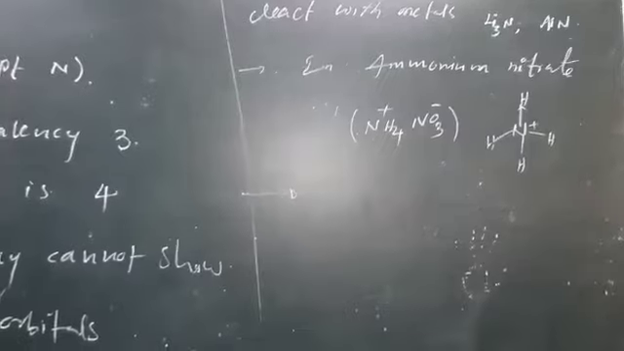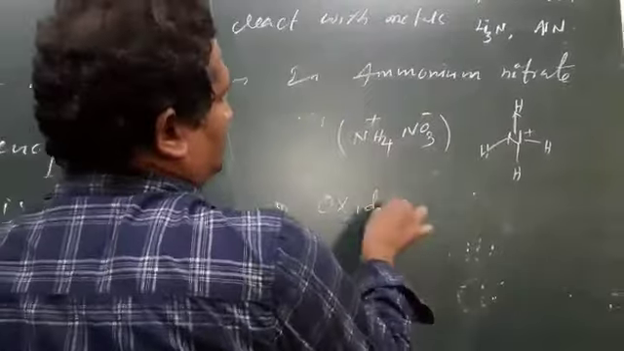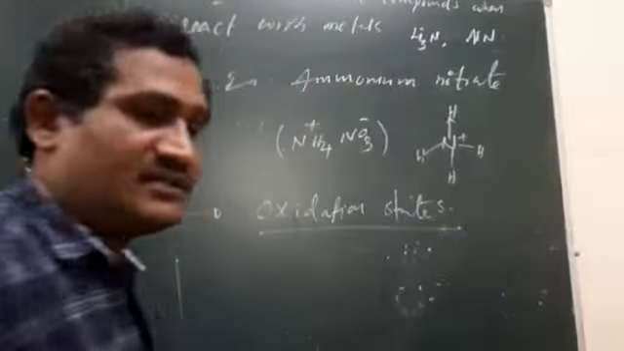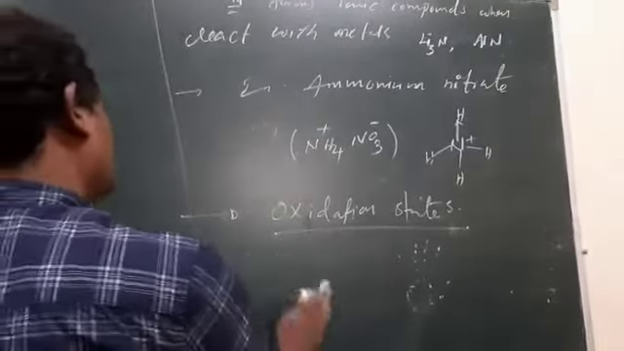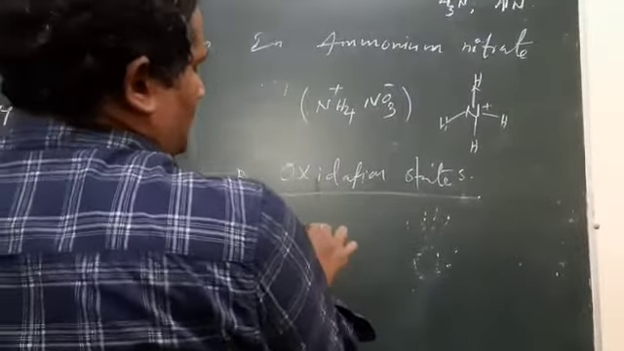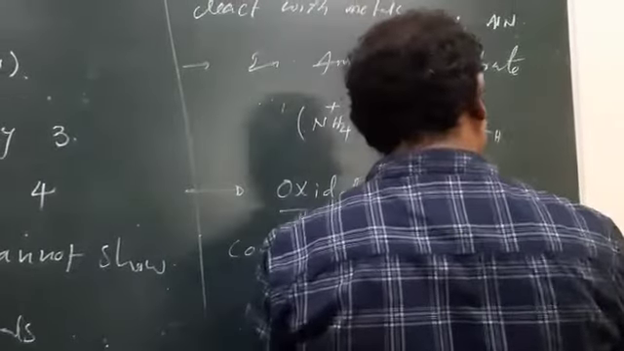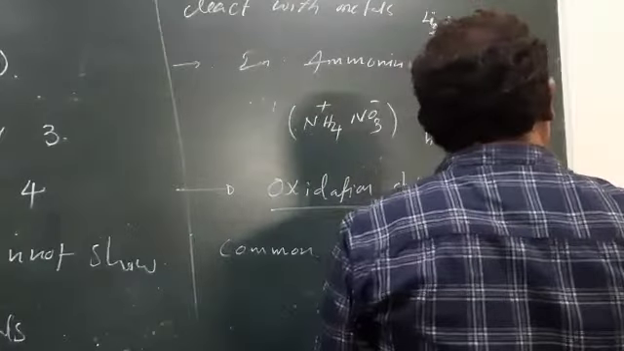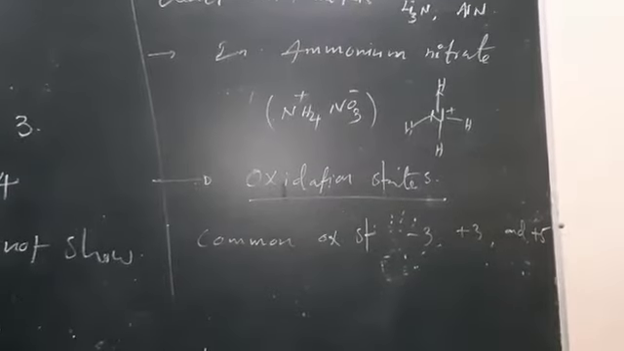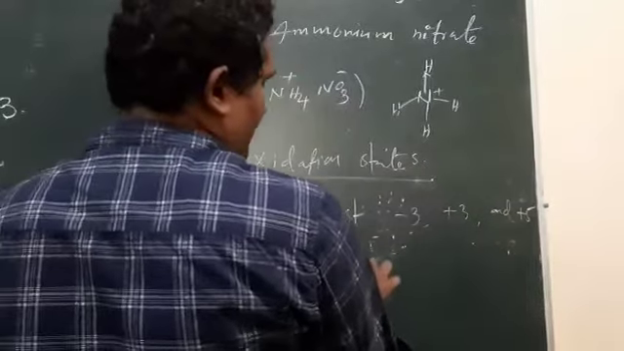Next, oxidation states. The common oxidation states of these elements are -3, +3 and +5. The -3 is more predominant